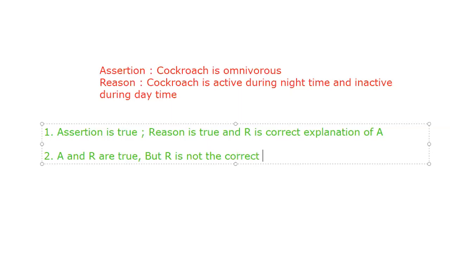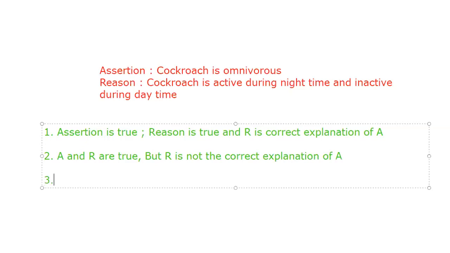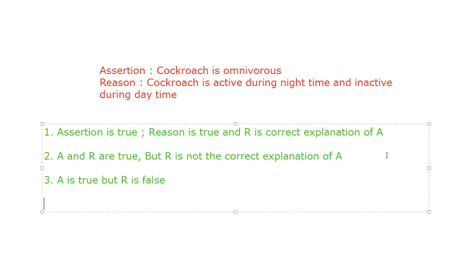Next, A is true but R is false. In the same way, the fourth option: A is false, or A and R are false. Or sometimes you may find A is false but R is true. A little change may be expected, but generally these are the four options.